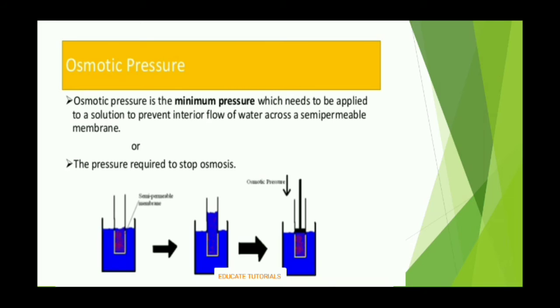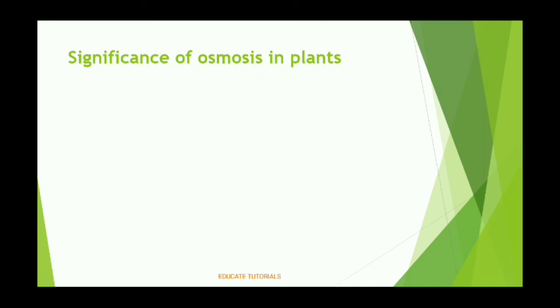So to stop that osmosis process, we have to exert a pressure. That pressure is known as the osmotic pressure. You can see in the third image the osmotic pressure is exerted, stopping the osmosis process. The first image and the last image are the same, and neither has an osmosis process, but the middle one shows the osmosis process. Now we are going to study the significance of osmosis in plants.